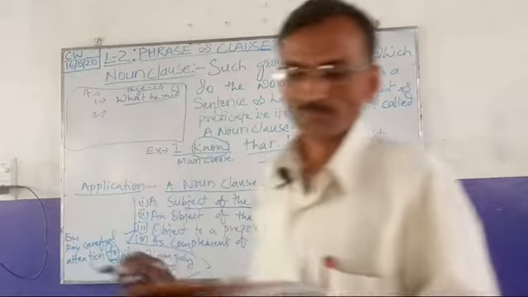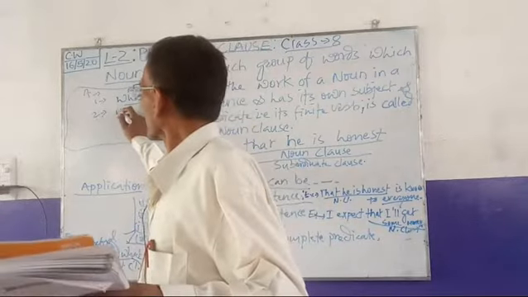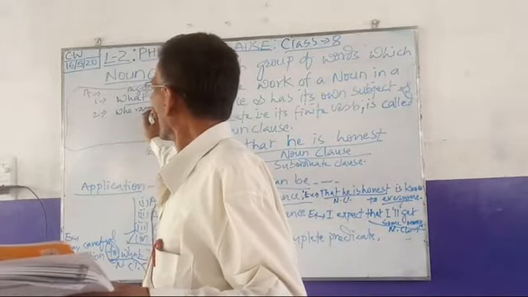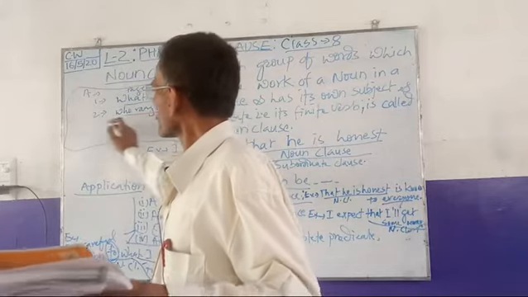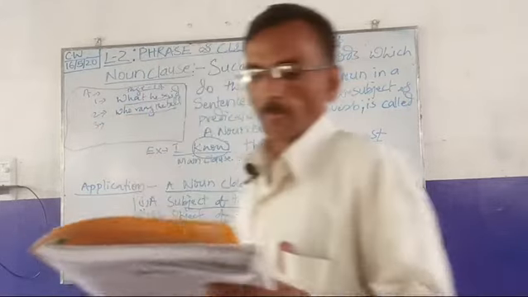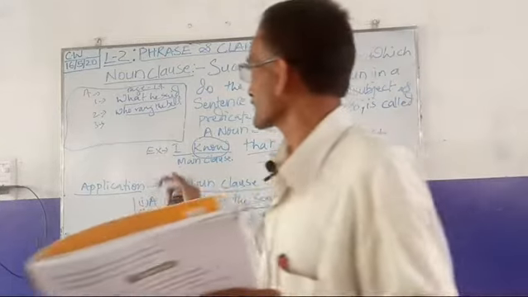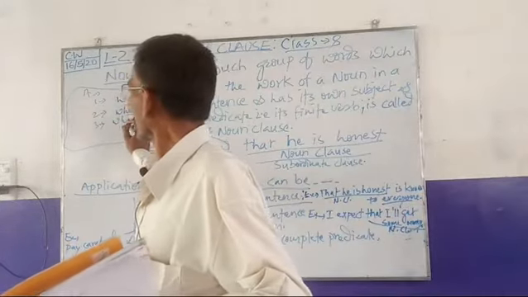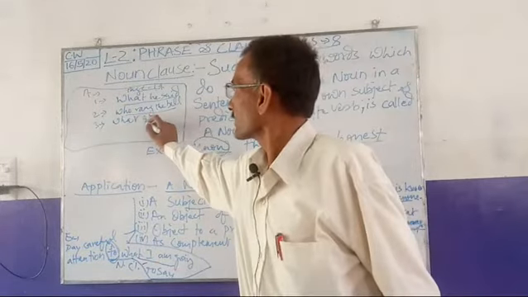Second: You know who rang the bell. Who rang the bell is the noun clause. Third: We cannot tell what she says. What she says is a noun clause.